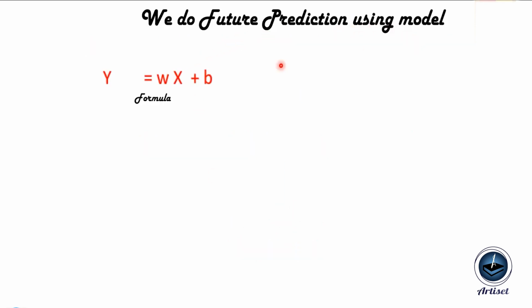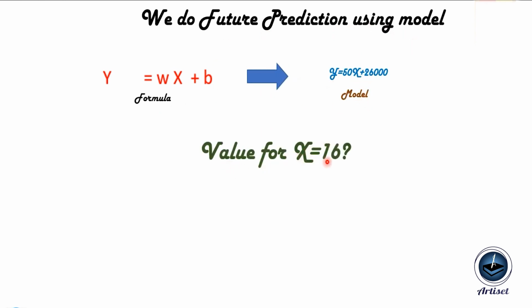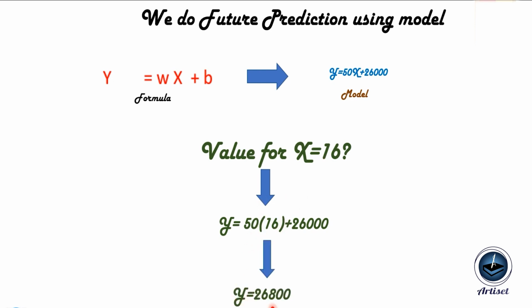So we can do future prediction using the model. Now the formula is converted into a model, right? Now we'll find the value when x is equal to 16. Substituting x equal to 16 in this place and calculating, we get a salary of 26,800, right? So we predicted the future, what the salary will be when you have 16 years of experience. That is fully based on the past data.